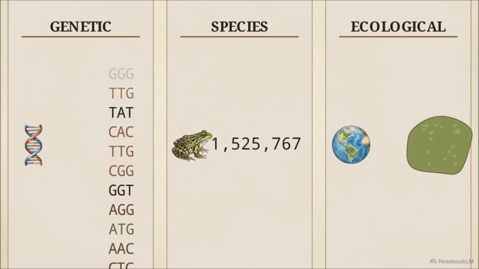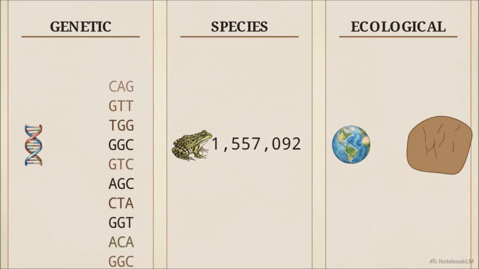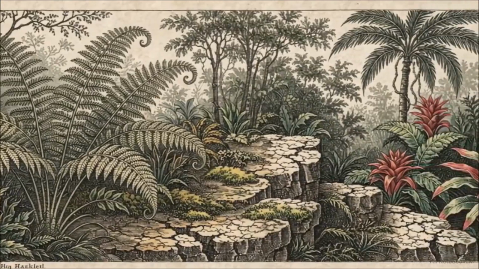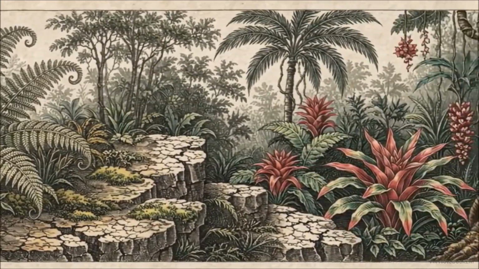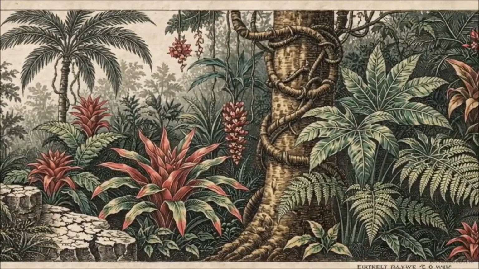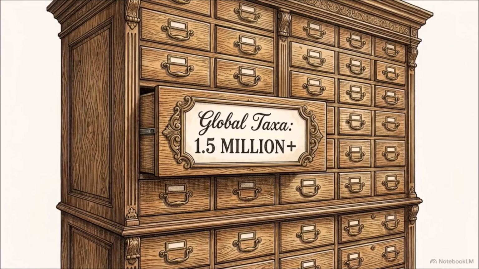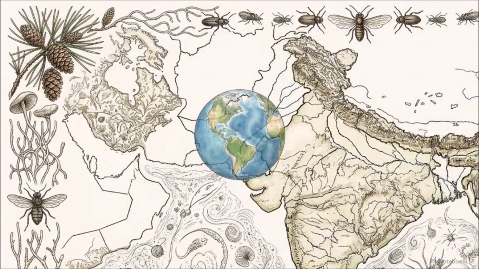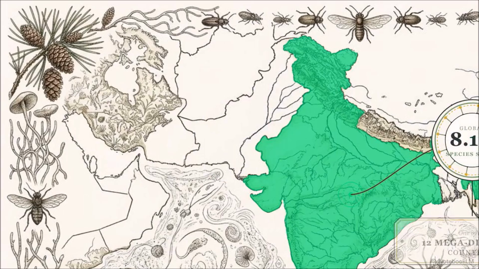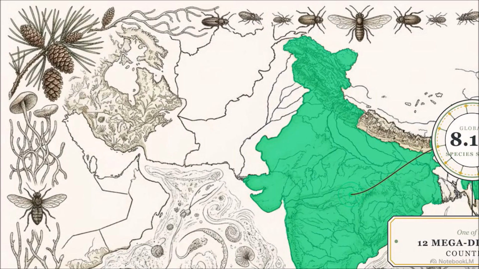Genetics, species counts, and distinct biomes operate simultaneously. Together, these three independent variables accumulate over millions of years of evolution to create the biological heterogeneity of the planet. Currently, the total recorded global species count sits at slightly more than 1.5 million. Within this global inventory, India accounts for about 8.1% of the total species, strictly defining its status as one of the 12 megadiversity countries in the world.